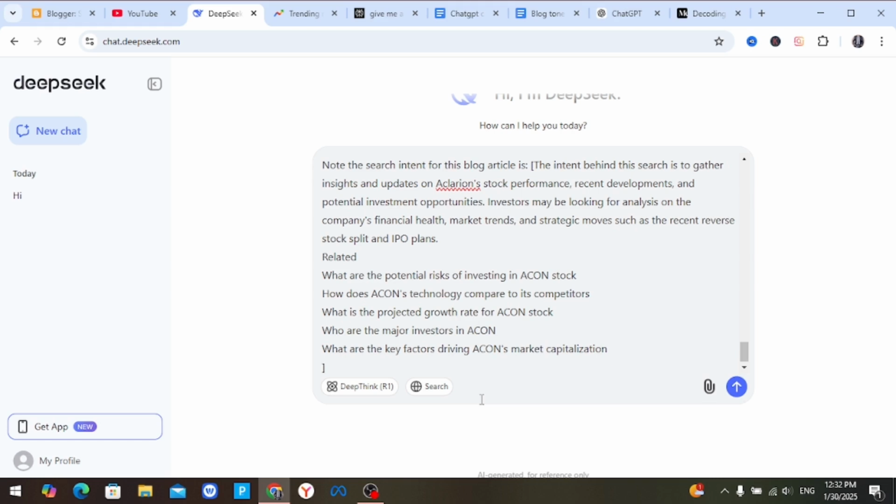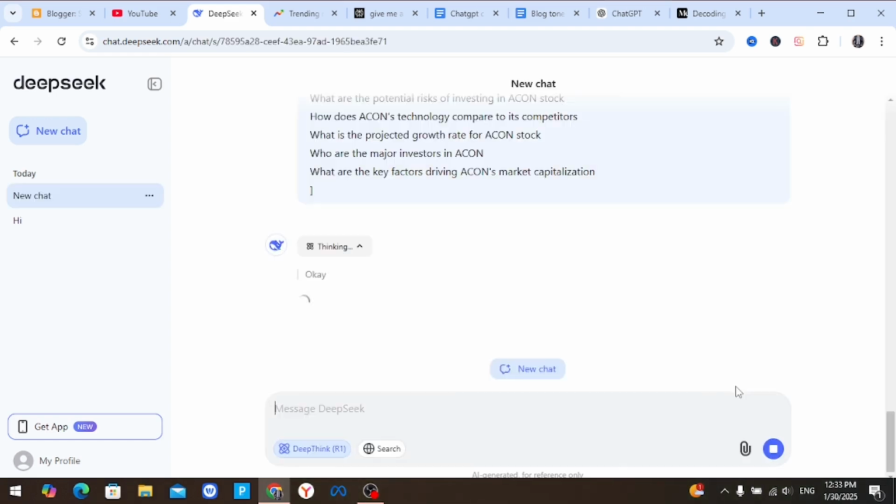But most of the time, using the web search is going to delay your time, because a lot of people are using this new feature here. So I suggest you use the deep think, then you click on enter. Now let's wait for the DeepSeek AI to do its magic.